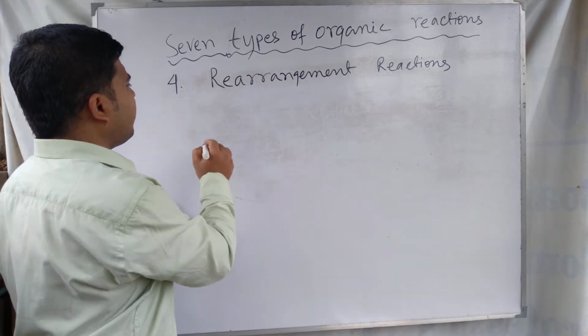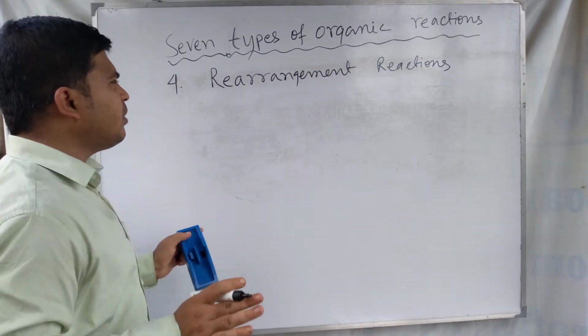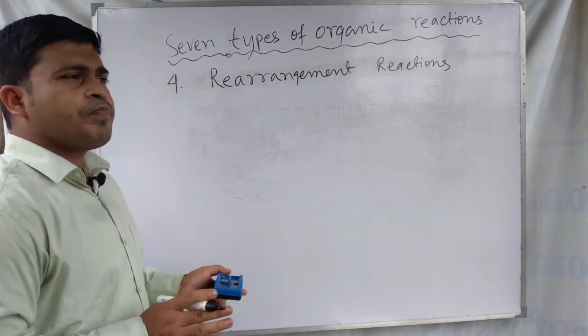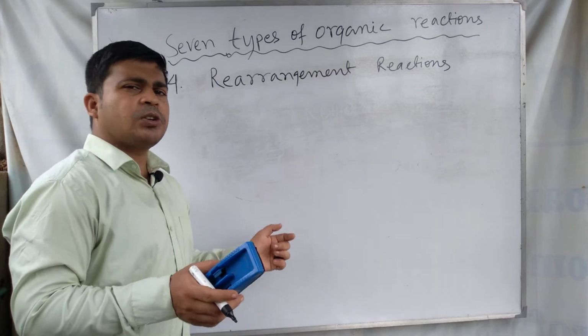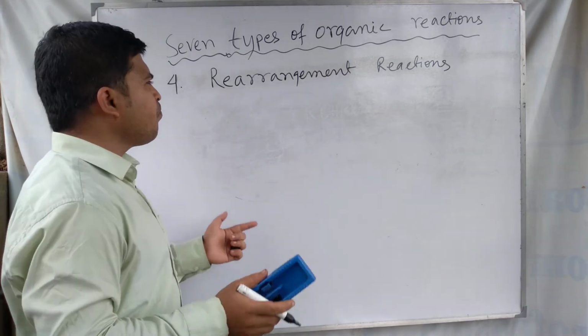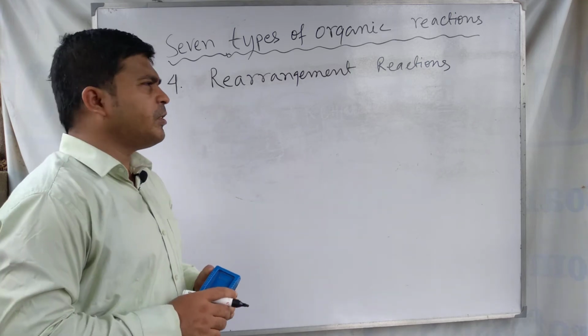In rearrangement reactions, no atoms or groups of atoms are eliminated, added or replaced in a molecule. Just the atoms that are already present in a molecule rearrange themselves, and these reactions are called rearrangement reactions.